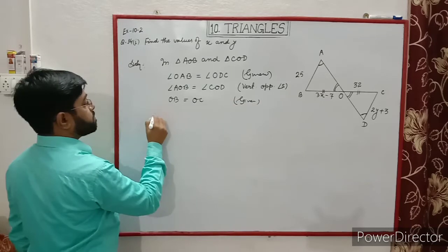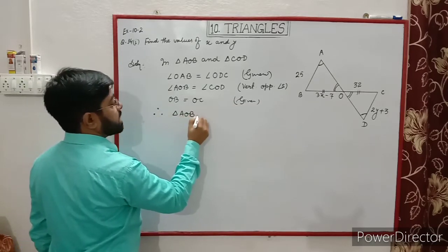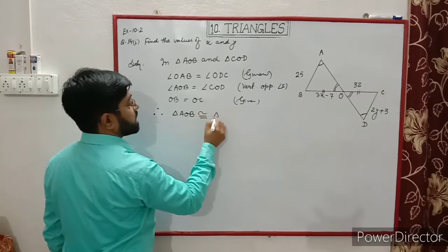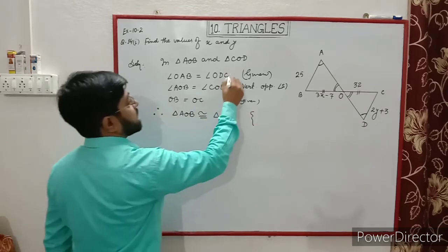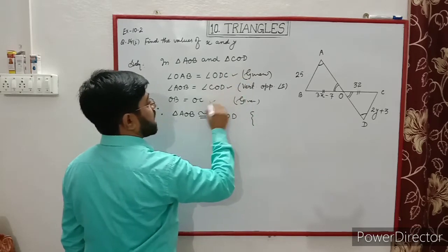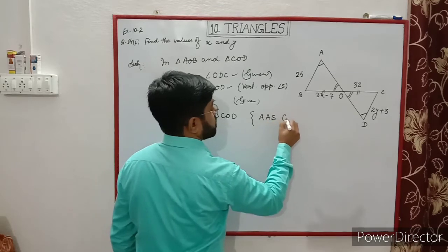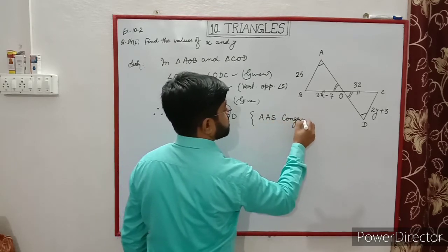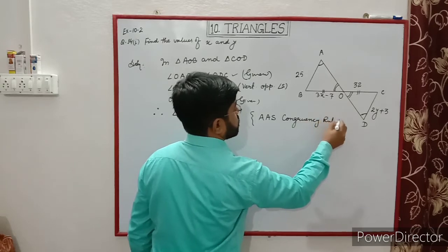So triangle AOB is congruent to triangle COD by angle angle side, so we can write here the AAS congruency rule.